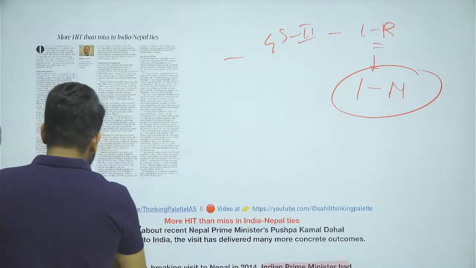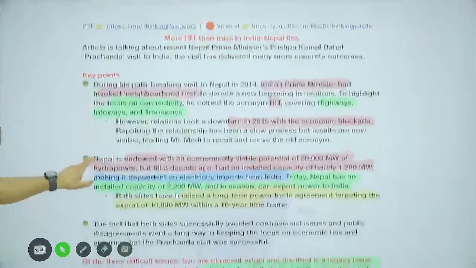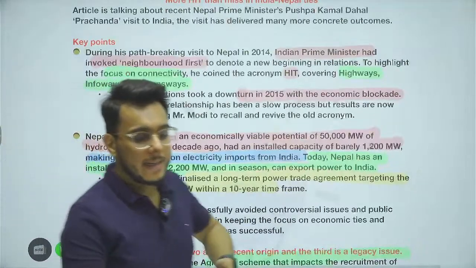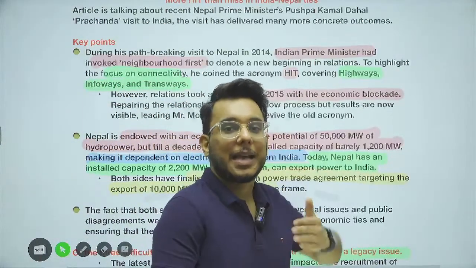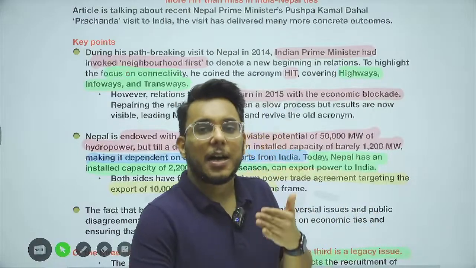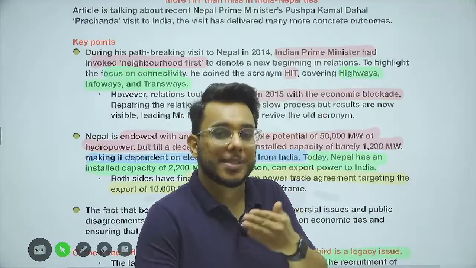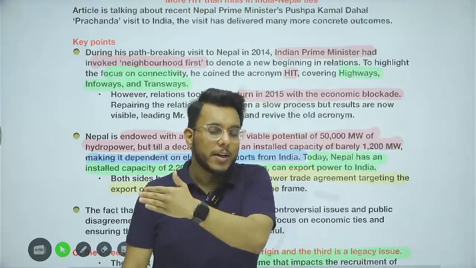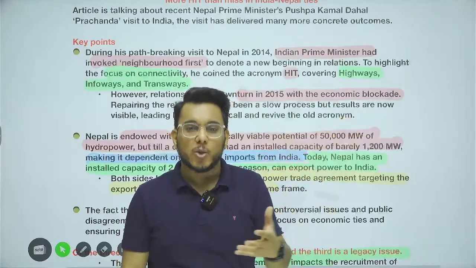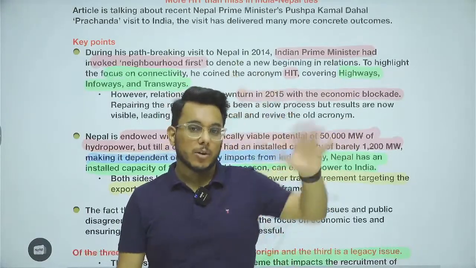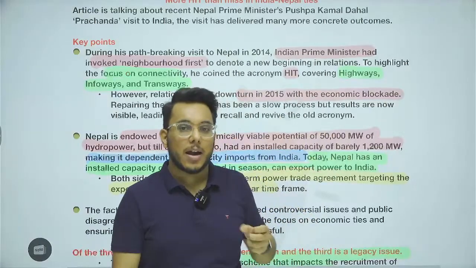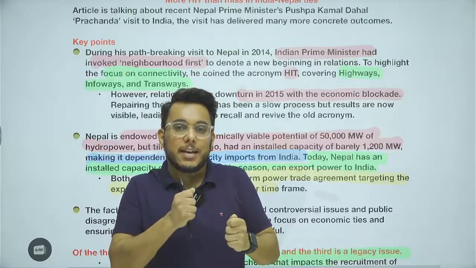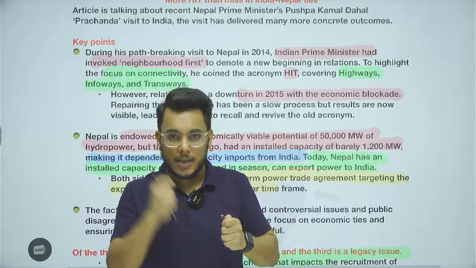Now, recently, guys, we have seen that Nepal's Prime Minister made a visit to India, and a lot of important agreements, important key takeaways, were signed when he came. Largely, the cooperation on hydropower was signed. We have discussed all these developments in a lot more detail when the visit happened. If you are following the newspaper analysis regularly, we have already taken all the key takeaways. Now, what this article is talking about are the points where India and Nepal failed to reconcile, which we will see.